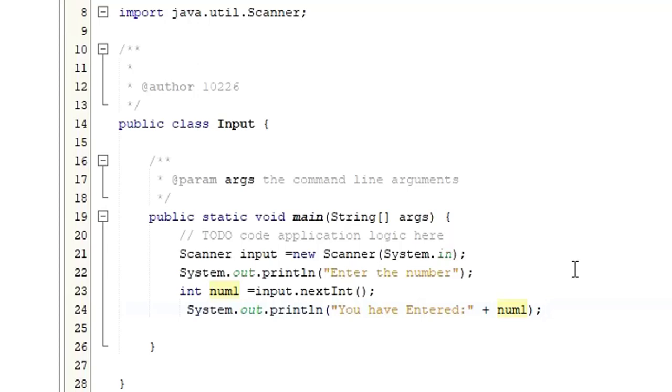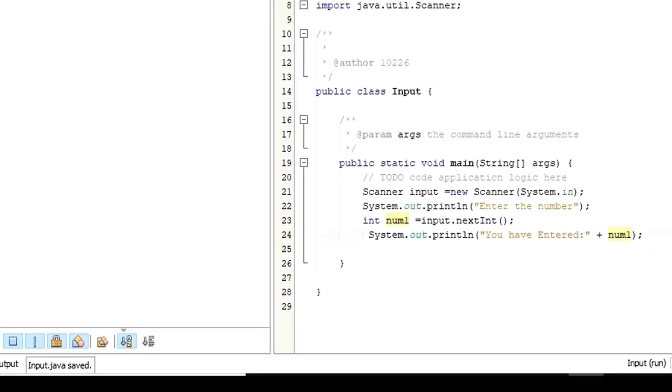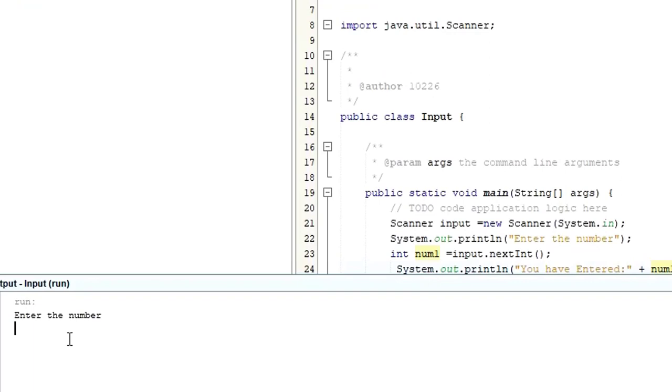Save and run. Enter the number. Now it's allowing me to enter the number 34. When I click enter, it says you have entered 34. I hope this one is clear.